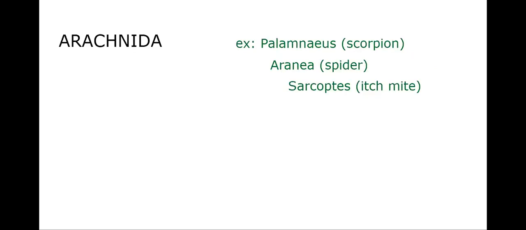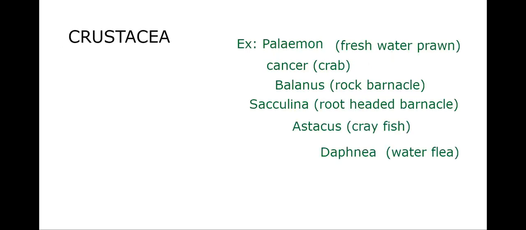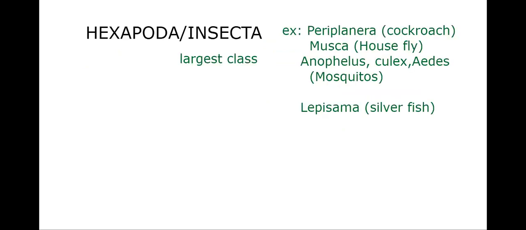Next, Arachnida: Palamnaeus or Scorpion, Aranea, commonly called spider, Sarcoptes, Ichneumon. Crustacea: Palaemon, freshwater prawn, Cancer, crab, Balanus, rock barnacle, Sacculina, root-headed barnacle, Astacus, crayfish, Daphnia, water flea. Next, Chilopoda: Scolopendra and Scutigera. Diplopoda: Pyrostreptus and Julus.